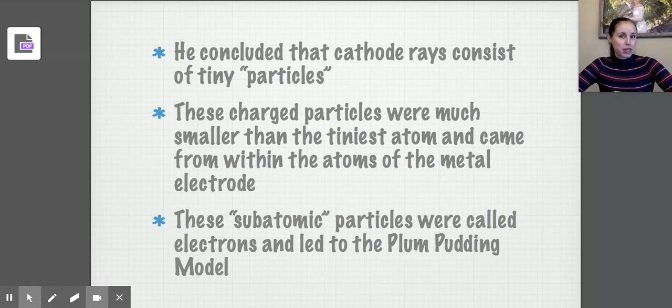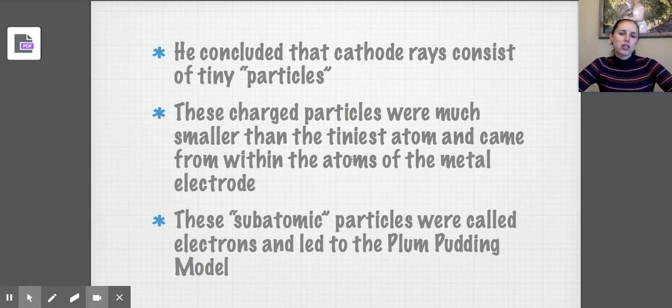So he got some inspiration looking at these cathode ray tubes and said, well, these must be made of particles, but these particles must be much smaller than atoms. So he was the first one that said that there must be particles that are smaller than atoms. That means that these particles must exist from within atoms.